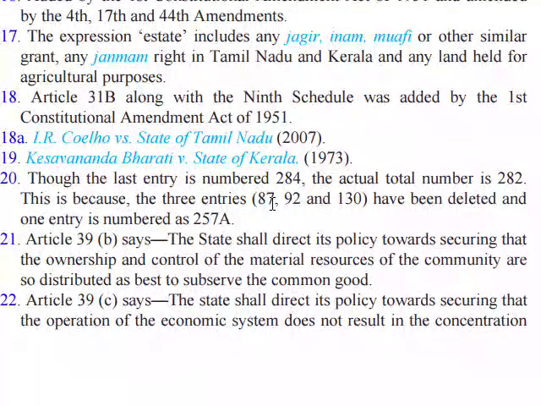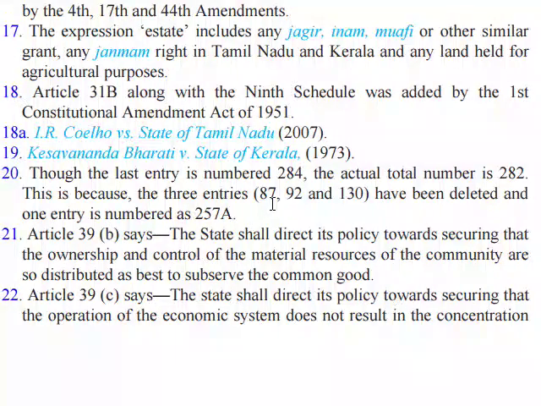Though the last entry is numbered 284, the actual total number is 282. This is because the entries 87, 18, 92 and 130 have been deleted, and one entry is numbered as 257. Article 39B says the State shall direct its policy towards securing that the ownership and control of the material resources of the community are so distributed as best to subserve the common good.